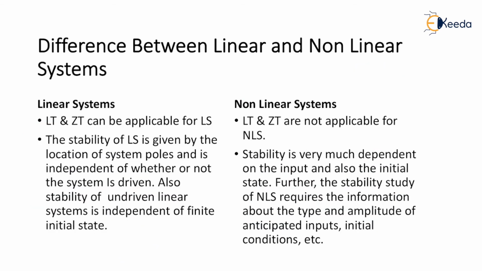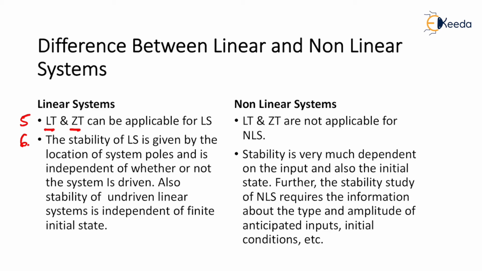Let us go for the next point, the 5th point and 6th point. Now let us see which tools are applicable for linear as well as non-linear systems. In the case of linear systems, Laplace transform and Z transform are applicable.